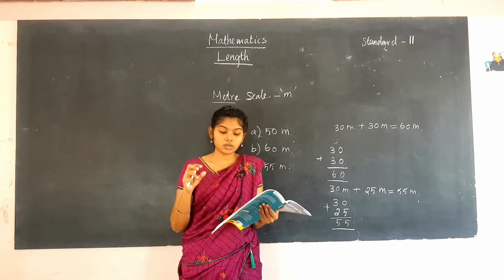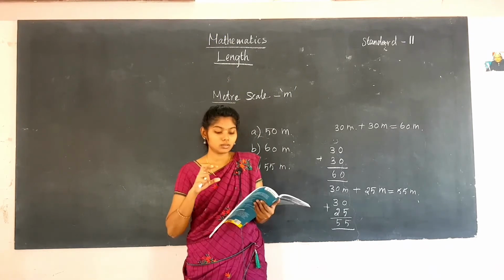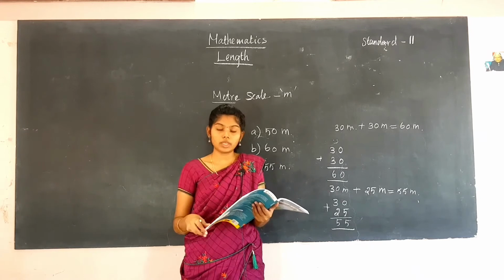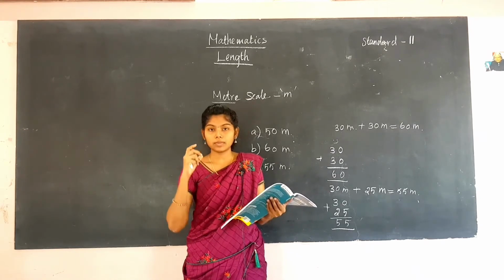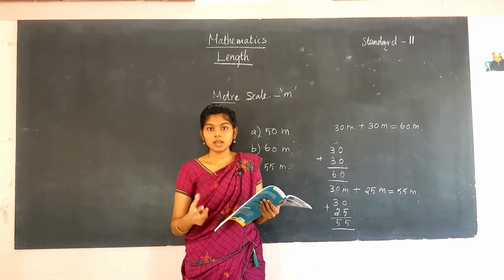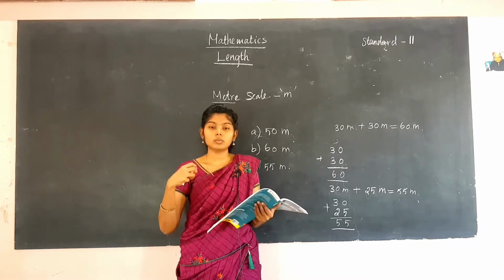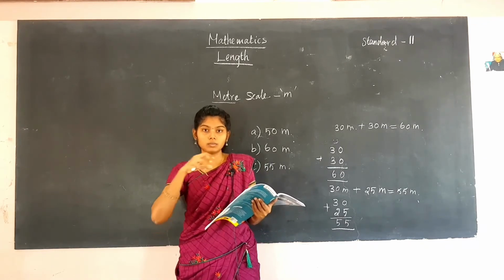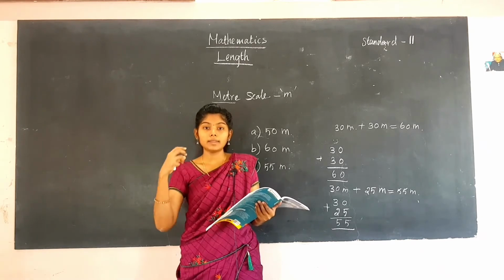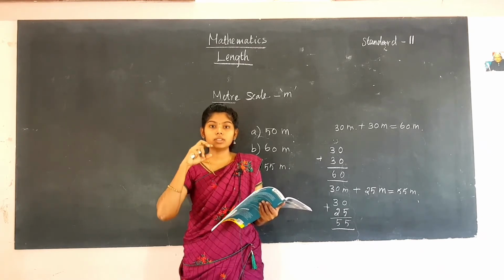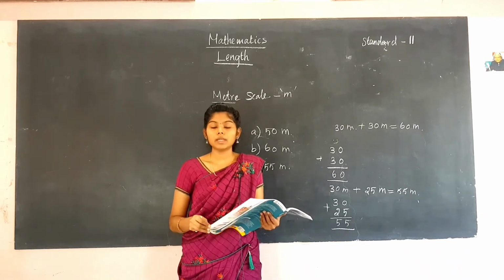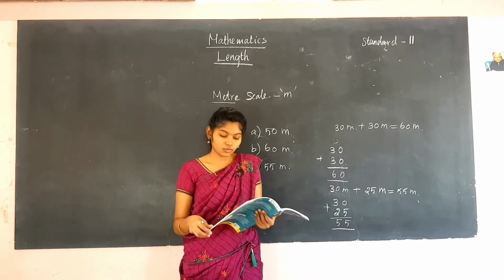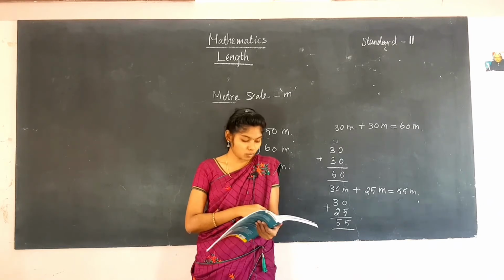These are how we have to measure the length. We had an introduction about the meter scale in this chapter, the story of the kingdom of King Aditya. They measured with a comb and made some errors in that. Then they got an idea to measure the length of the bed with a common tool, and they found the meter scale. With that meter scale we saw the introduction to this exercise, problem 6.1.